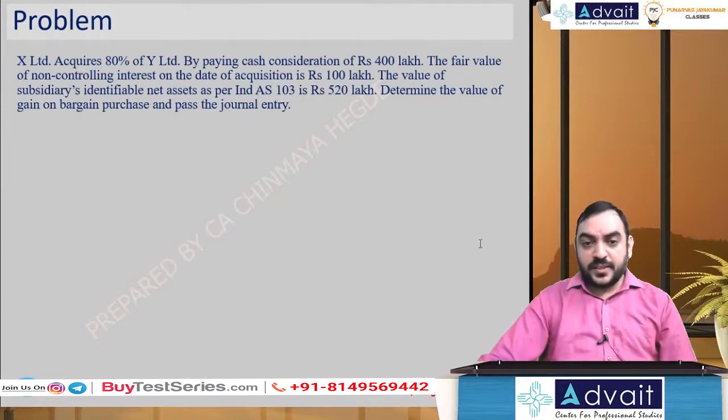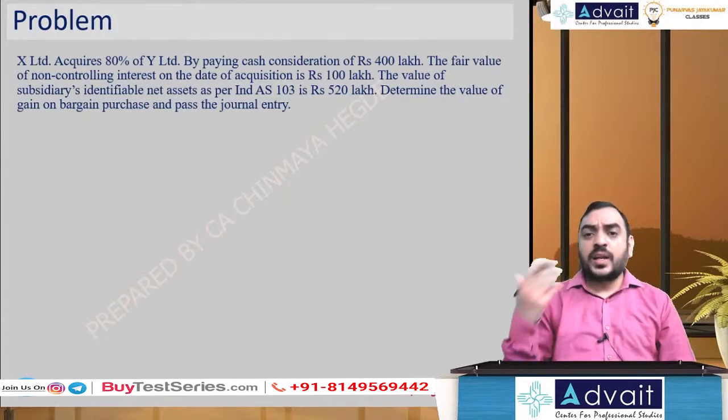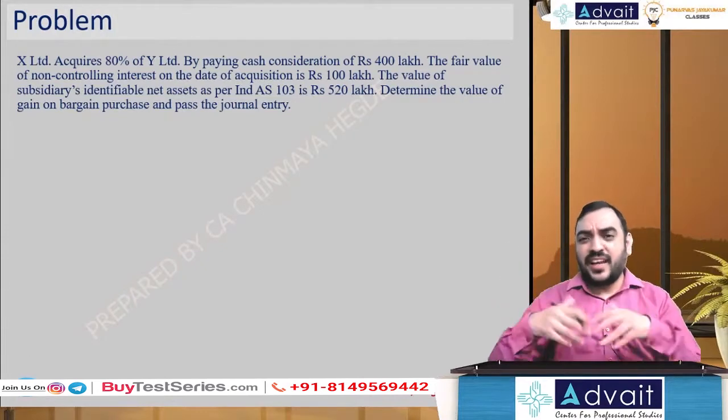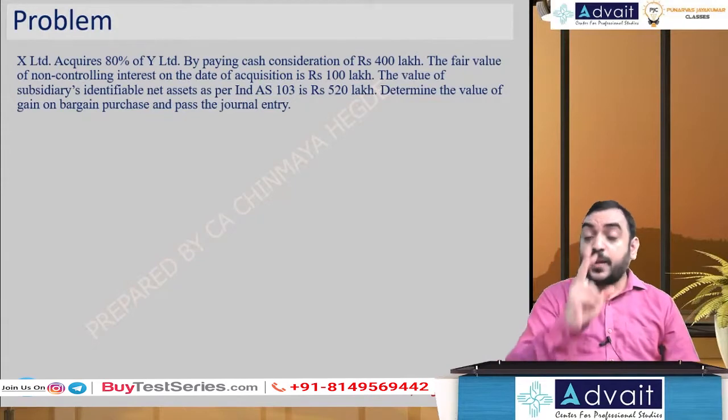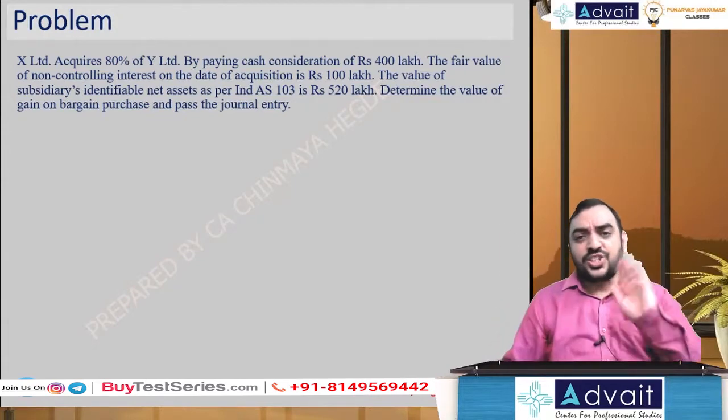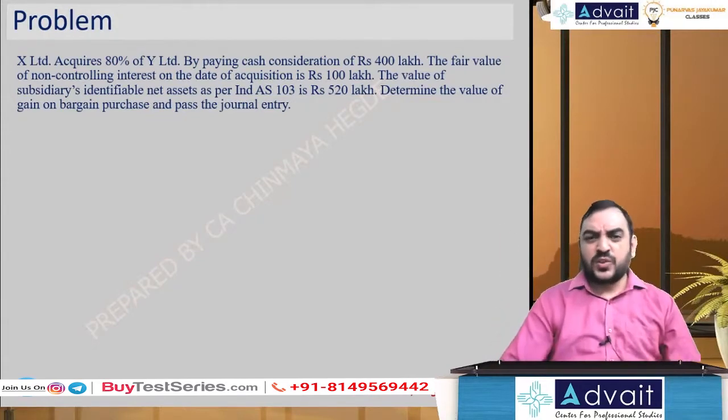Have they given which method here? Okay, so let's follow both the methods. This I will not discuss in detail. Hope you're already aware of the format. So I just follow the institute format quickly because for a simple problem like this, I don't recommend my method, because my method is slightly lengthier in my opinion, but will save time in a full-fledged problem. Just to compute the goodwill or bargain purchase, let's follow the simple columnar method. So proportionate method and fair value method.